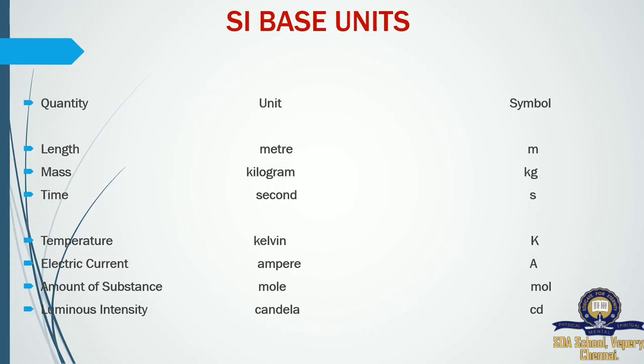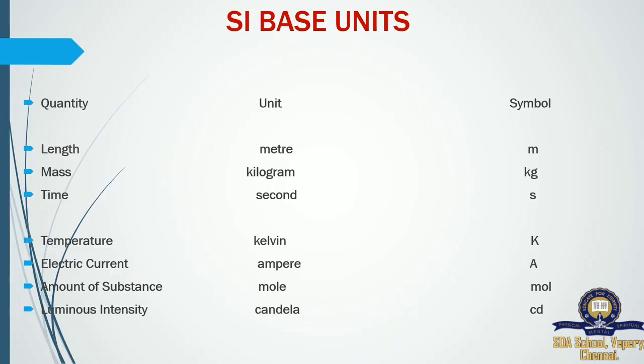Mass. Mass is weight. Its basic unit is kilogram. For that, we have a symbol also. For meter we represent small m, kilogram, kg. Time, second is the smallest unit, so small s we are using. Temperature, Kelvin. So capital K we are using as the symbol. The temperature scale was first found out by the scientist Kelvin, so we need to give honor to the scientist. His name has been used for the unit. So the first letter K has been used as the symbol for temperature.